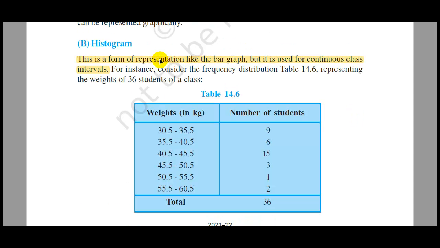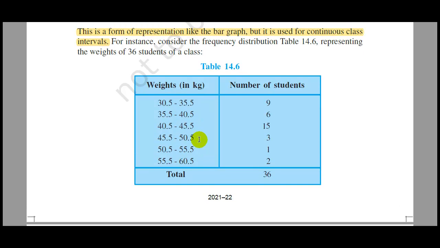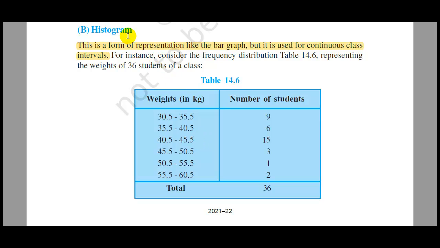A histogram is also a form of representation like the bar graph, but it is used for continuous class intervals. For example, as you can see in this table, the classes are continuous: there is 30.5 and then 35.5. The next class starts from 35.5. Here the upper limit of the previous class and the lower limit of the next class coincide. That is, they are continuous. So to present such data graphically, we use a histogram.